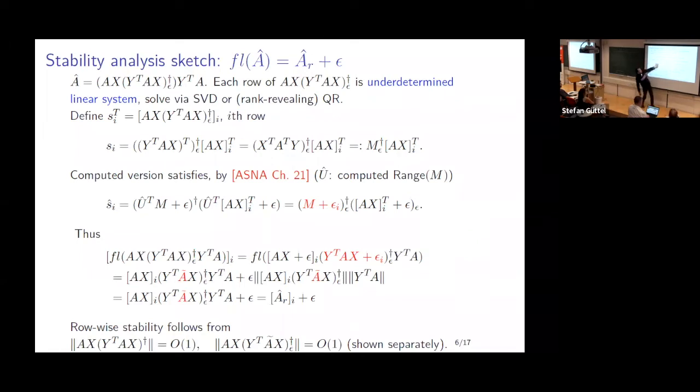So we can say each row of this underdetermined linear system is solved backward stably, and you do some algebra to see that the approximation error, in terms of how close your computed row is to the thing that you're trying to approximate, is essentially within order epsilon. So please look at my paper if you're interested. But I really wanted to highlight the crucial role that classical stability analysis plays in this analysis.